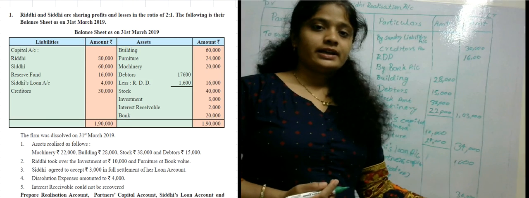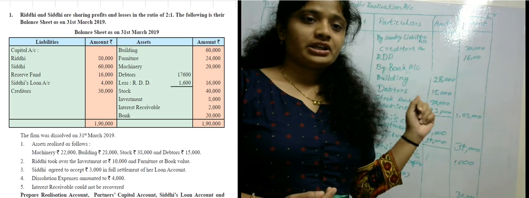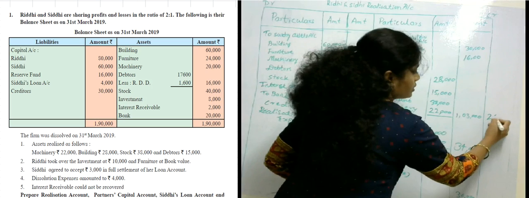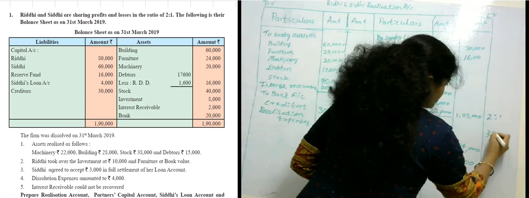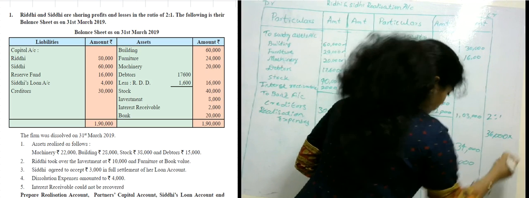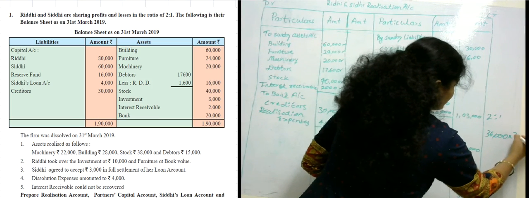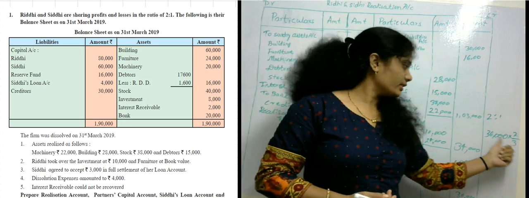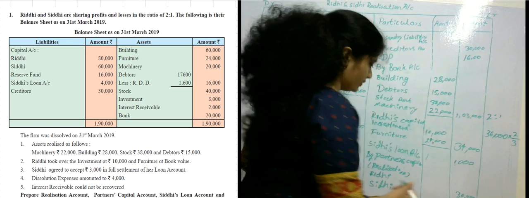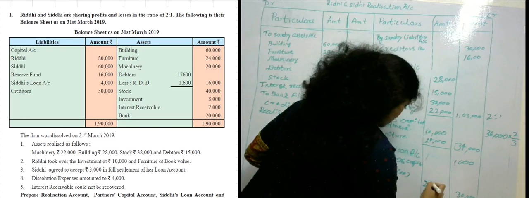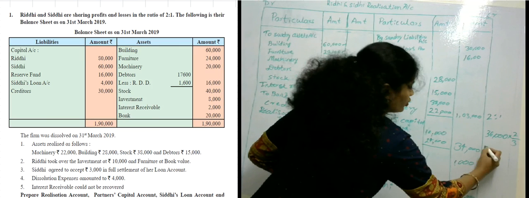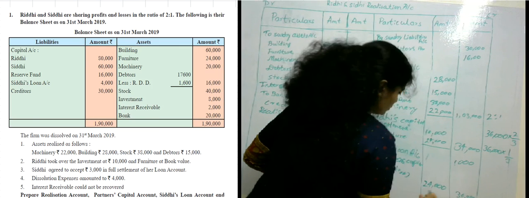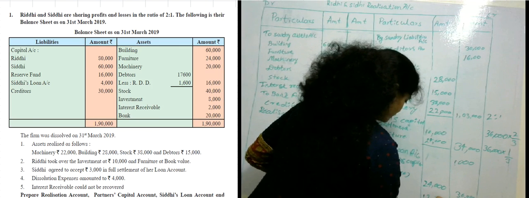Riddhi and Siddhi share profits and losses in the ratio 2:1, so they have to distribute the amount in that ratio. 36,000 into 2 divided by 3: Riddhi will get 24,000 rupees. Siddhi's amount is 36,000 into 1 divided by 3, so she will get 12,000 rupees.